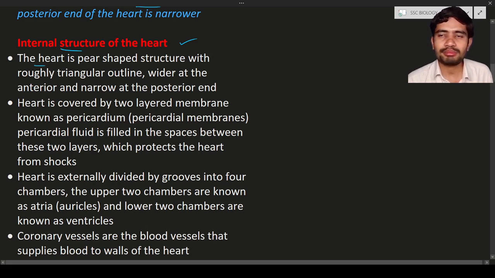So the heart is pear shaped. Pear is nothing but a fruit. So it has the shape of a pear, with a roughly triangular outline, wider at the anterior and narrow at the posterior. Okay, this is the outline of the heart.